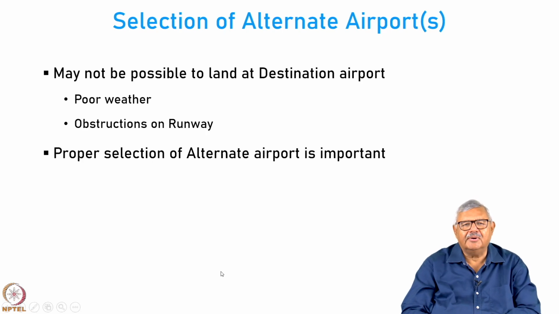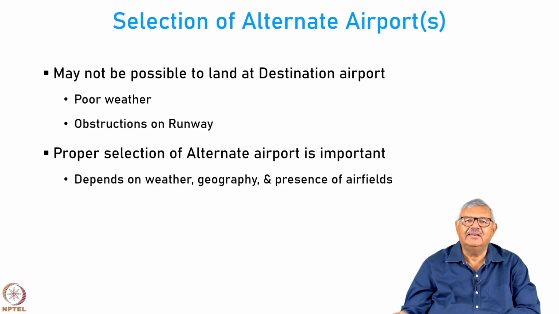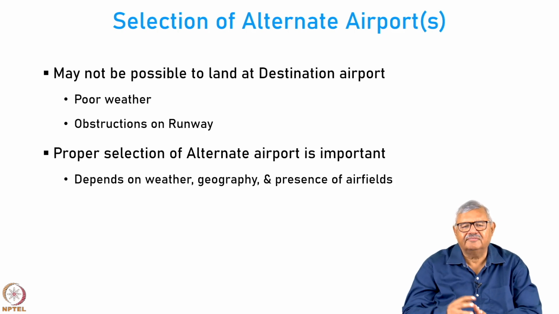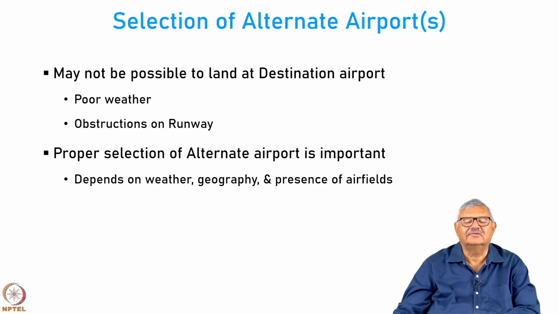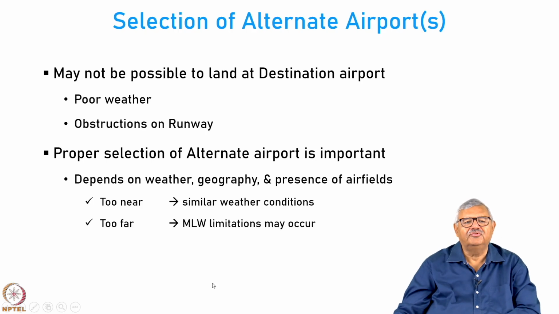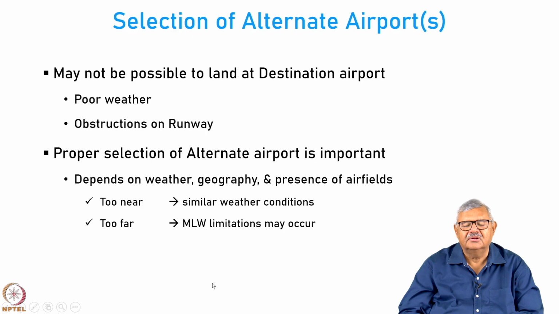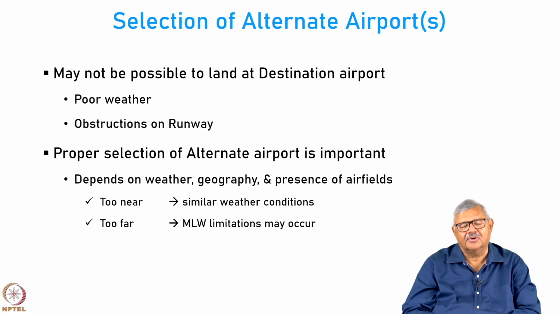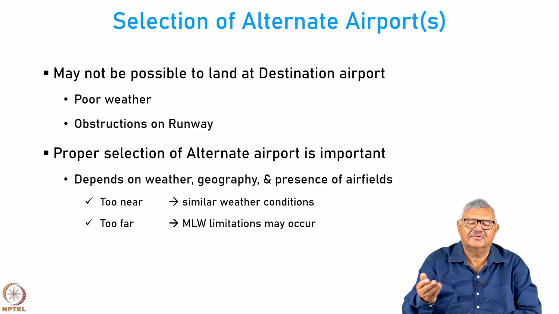Similarly, it is very important to keep in mind that you need to select the alternate airport very carefully, and there are many considerations for it. It depends upon weather, depends upon the geography, and also depends upon the presence of the airfields available near the destination airport. So, if you choose an alternate airport near the destination airport, there is a problem because they will have similar weather conditions.